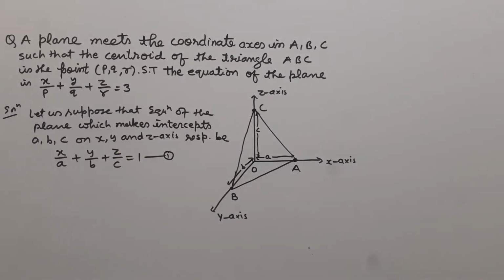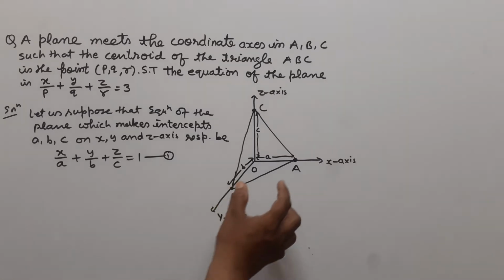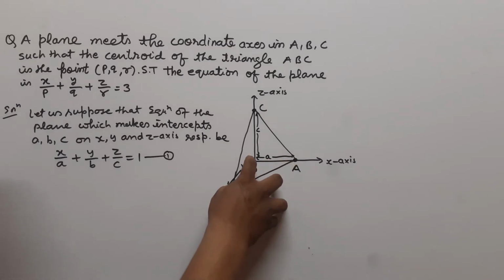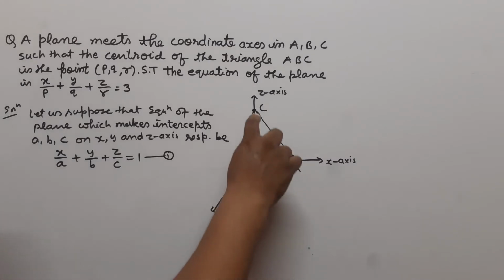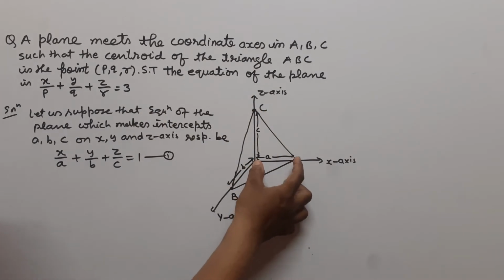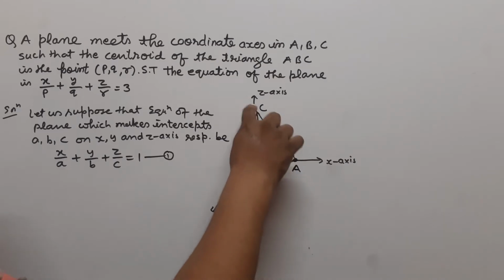This is the equation of the plane in intercept form, and this plane meets the x-axis at point A, the y-axis at point B and the z-axis at point C. This plane ABC cuts an intercept on the x-axis of small a, on the y-axis of small b, and on the z-axis of small c. Here OA is a, OB is b, and OC is c.